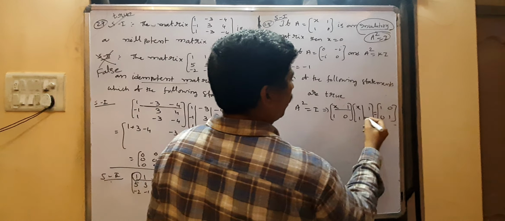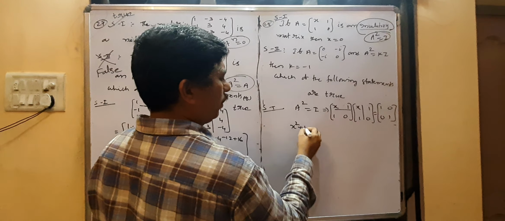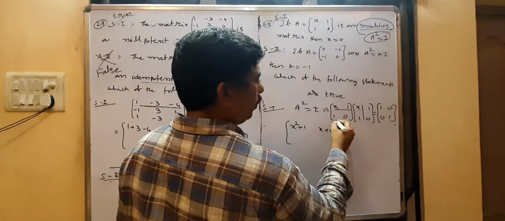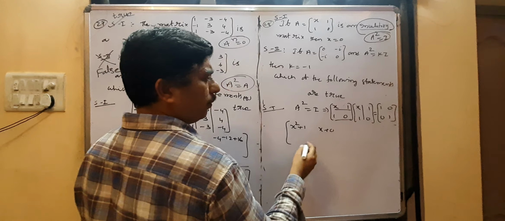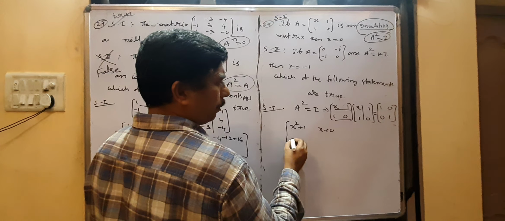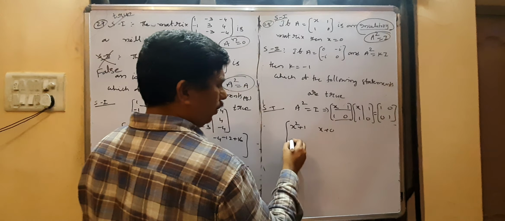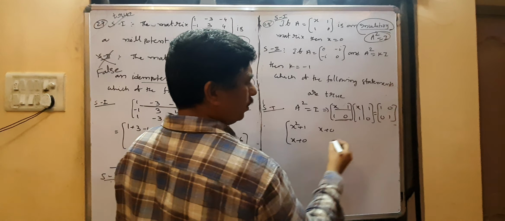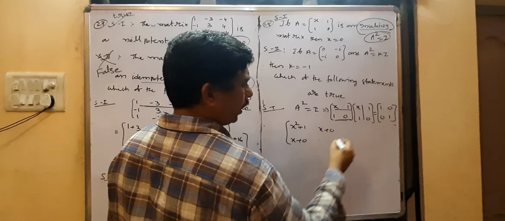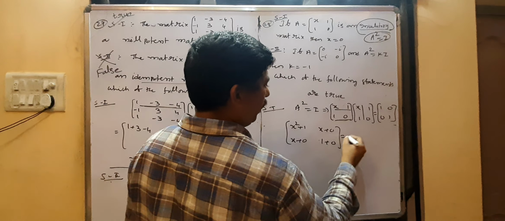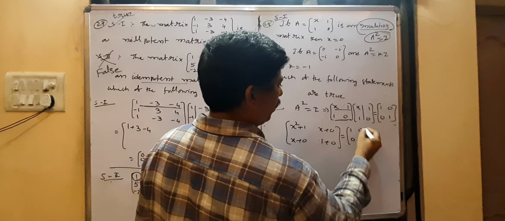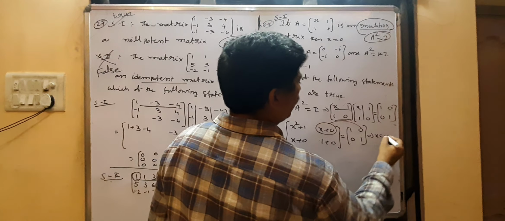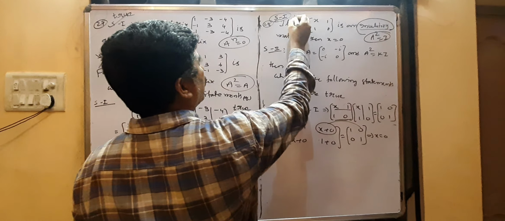Row into column you have to multiply: x square plus 1, first row into second column x plus 0, next x plus 0, second row into second column 1 plus 0. Given [1 0; 0 1], so equate these two, we will get x equal to 0. So this statement is true.